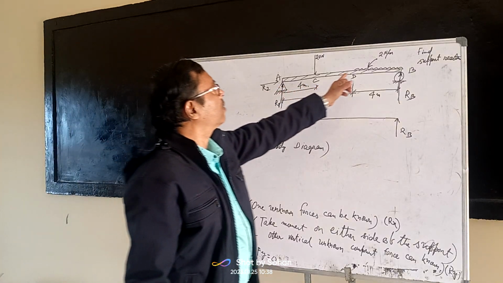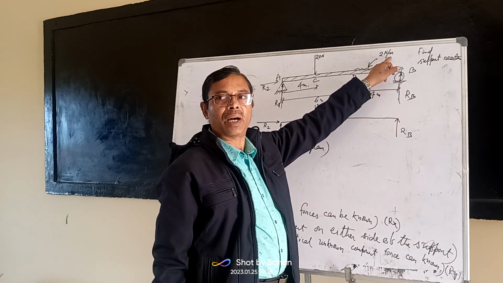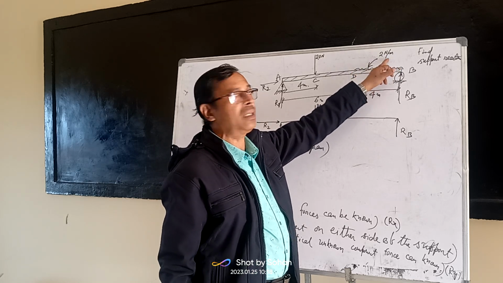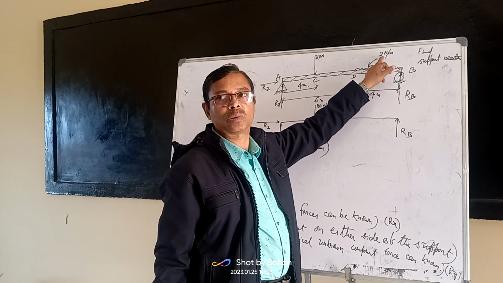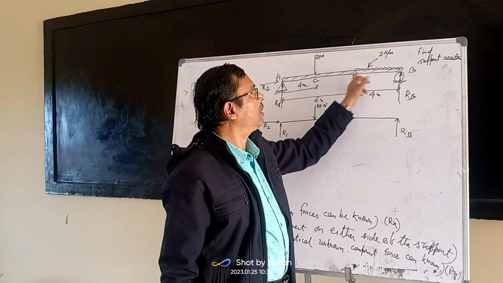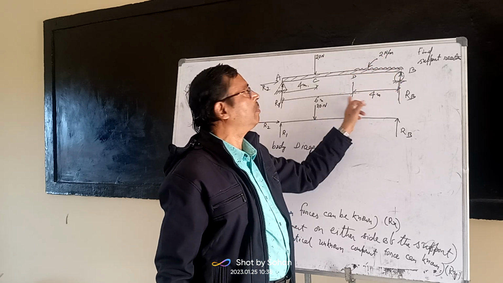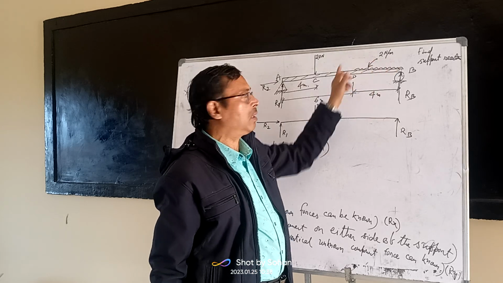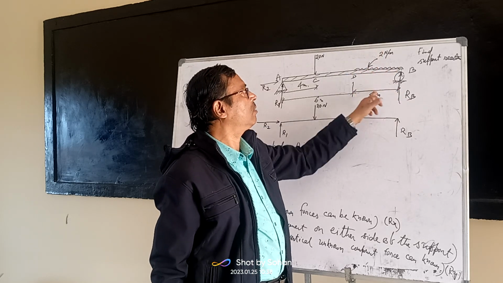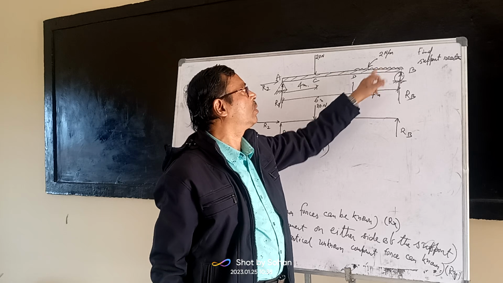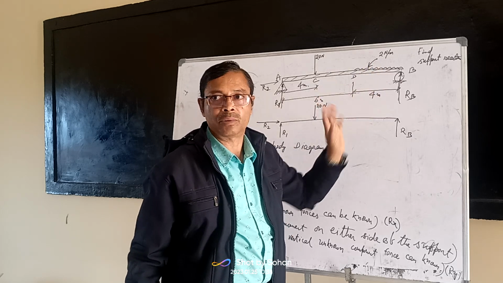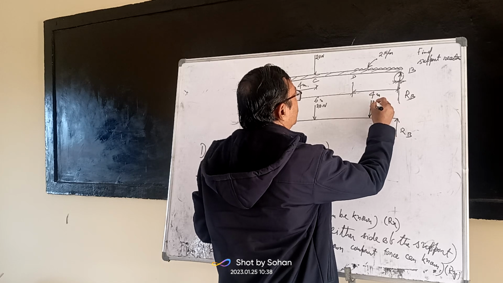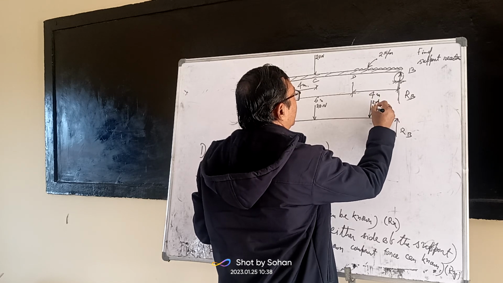Here, if a question gives 2 Newton per meter, it means on each and every meter of running length, the amount of load is 2 Newton. So what is the amount of total load for this 4 meter length? Per meter is 2 Newton. Length is 4 meter. So what is the total amount? It will be equivalent to 2 into 4, that is 8 Newton point load. So 2 into 4 is equal to 8 Newton.